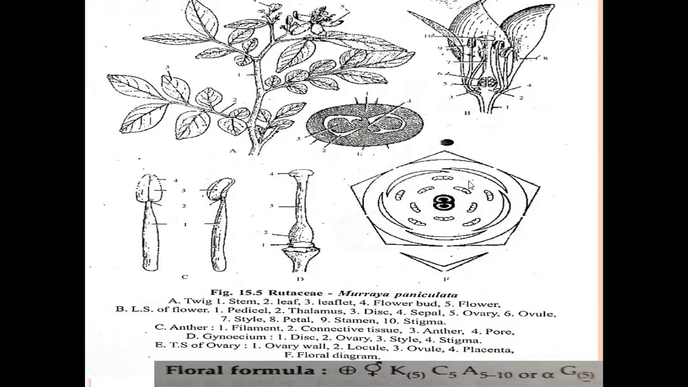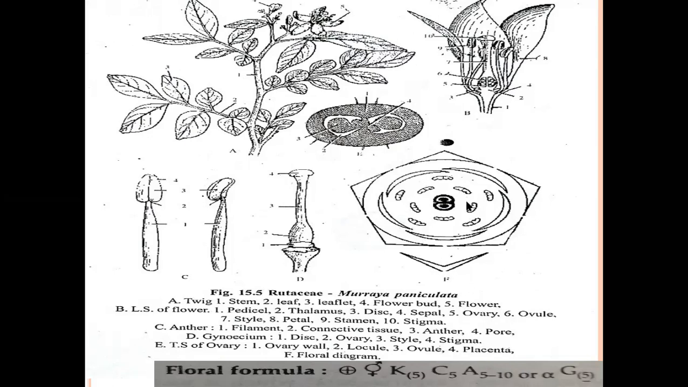The color of the petals may be white. In citrus, petals are white, and in Murraya koenigii also, petals are white. In some plants, light yellow color is also present. Then coming to the androecium: the androecium may be 5 to 10 or infinite. Here 5 to 10 means 5 anthers to 10 anthers or infinite anthers are present.